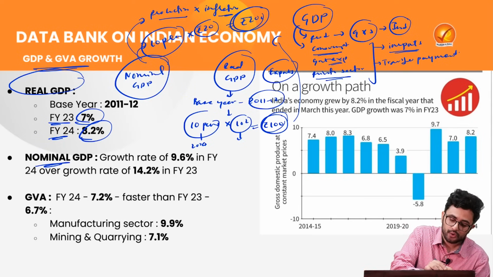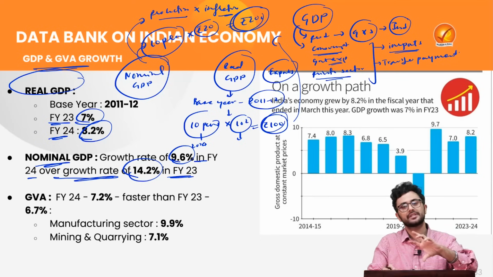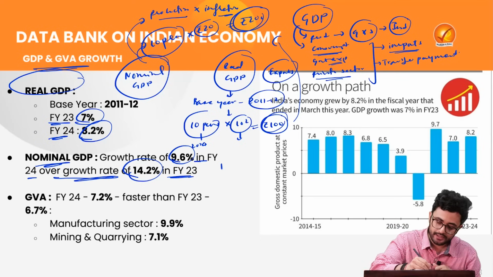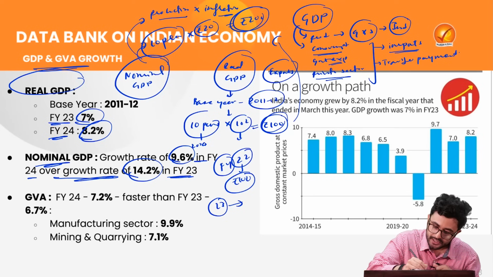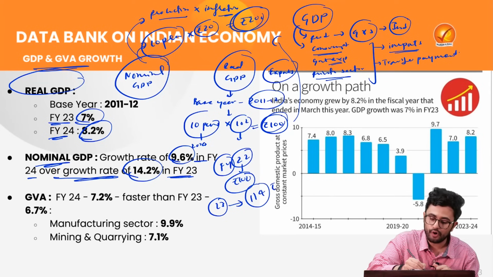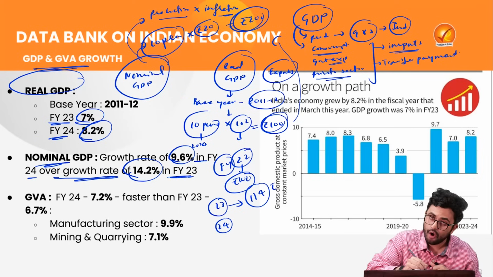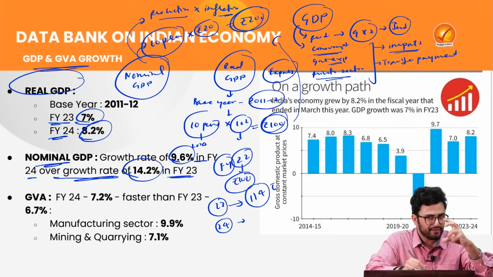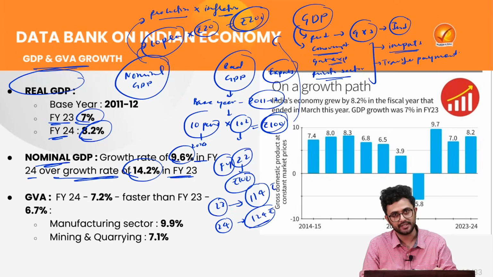The nominal GDP growth rate was 9.6% in the fiscal year 24, over the growth rate of 14.2% in the fiscal year 23. To understand this, let's say in the fiscal year 2022, our economy was at 100 rupees. Then in fiscal year 2023, it increased by 14%, so it became 114 rupees. Now it has increased a further 9.6% over and above that, so it has increased by a further 10 rupees and our economy will get to 124 rupees.